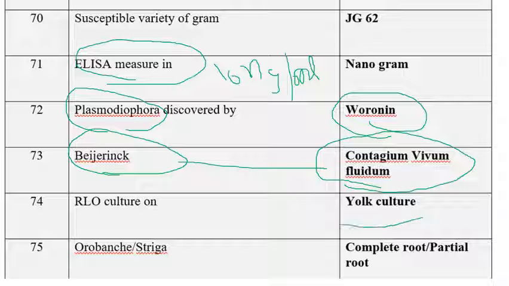RLO cultures on yolk culture. RLO cultures produce yolk-like growth, they look like yolk cultures. And the next one is Orobanche and Striga. They are a complete root parasite and a partial root parasite, we know well.